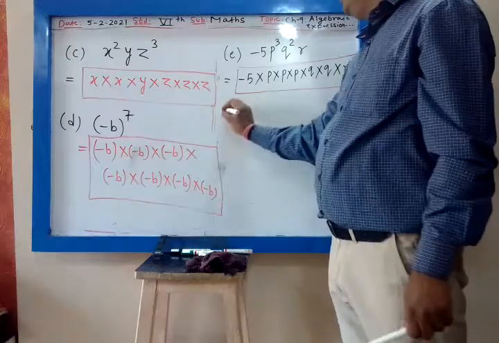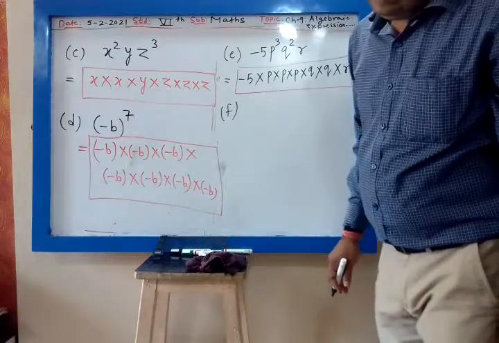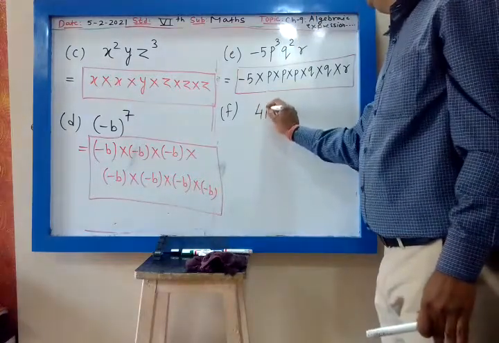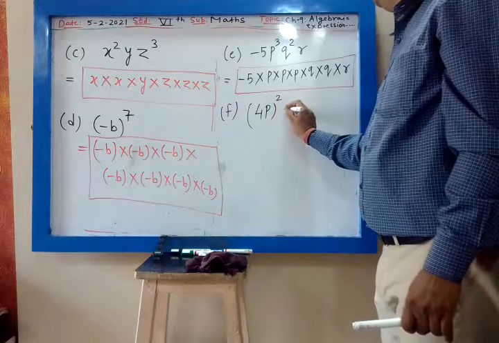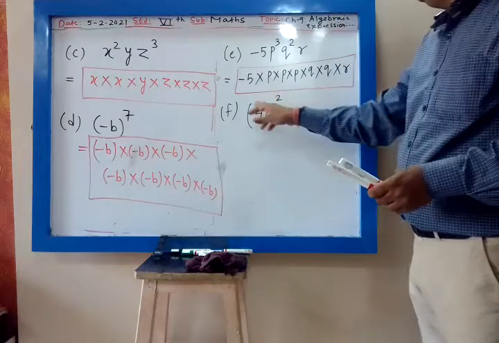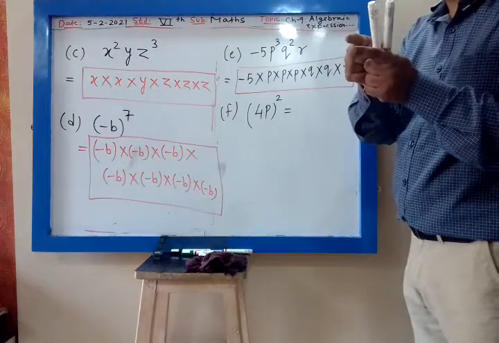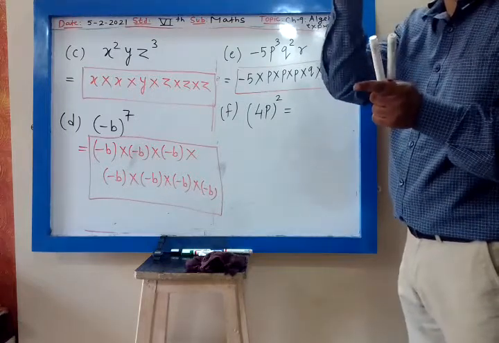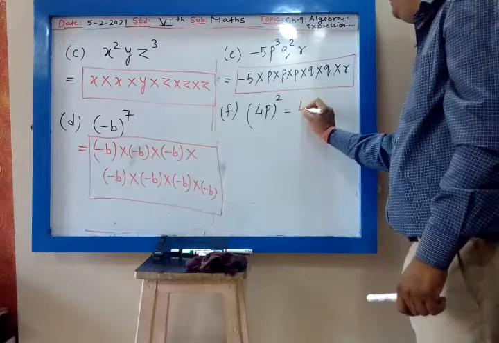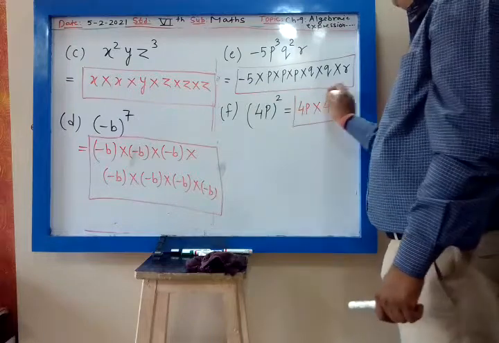Then F: 7z, 7 into z, 4p raised to 2. What is my head? Tell me, what is my head? No, not p. There is a bracket. 4p is my head. Whatever term comes in the bracket will be your entire head raised to cap 2. Entire head 4p raised to cap 2. So this will be the entire head: 4p into 4p, 2 times.